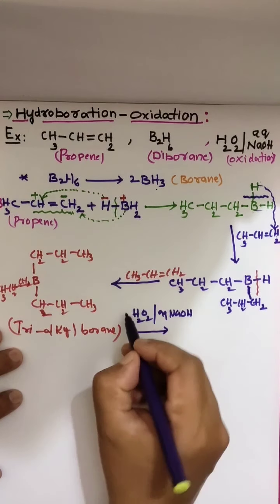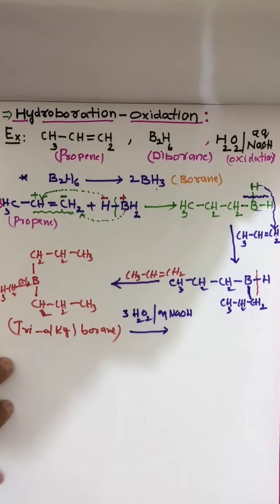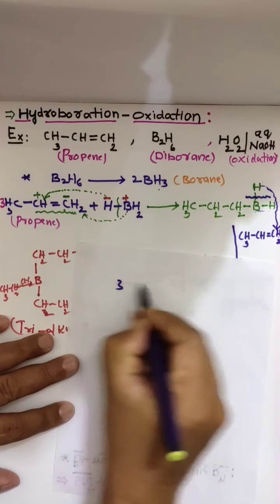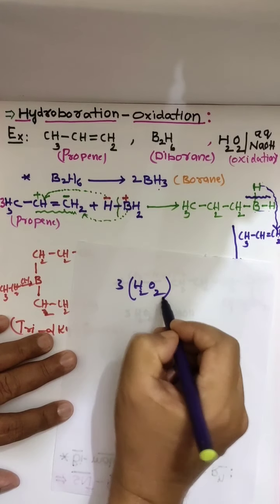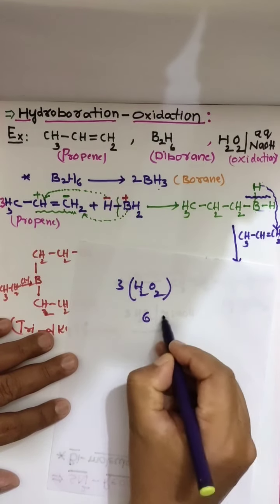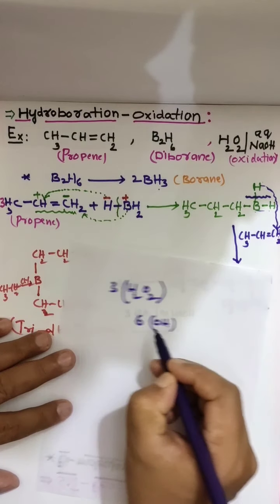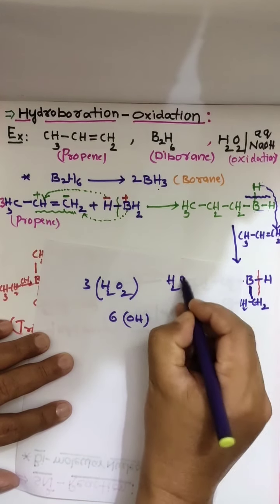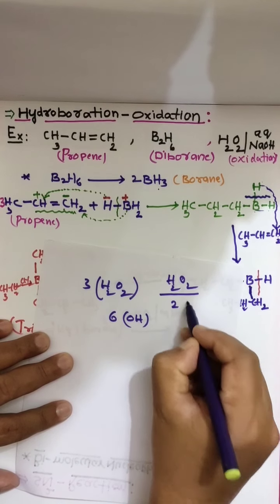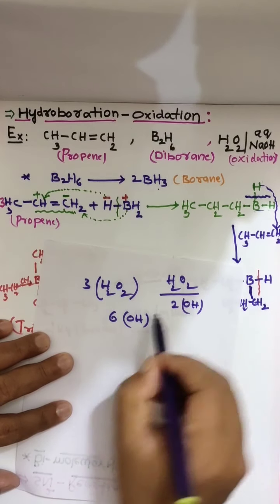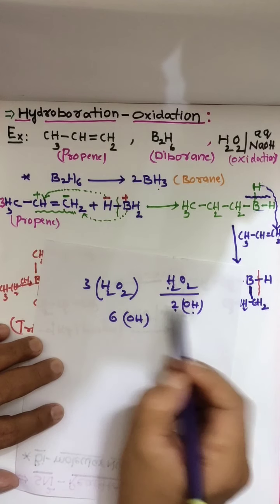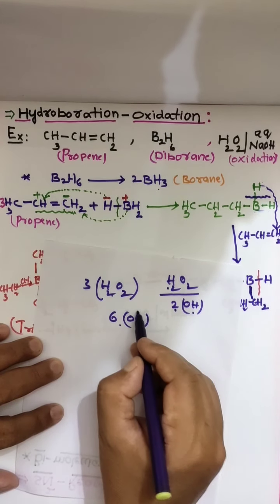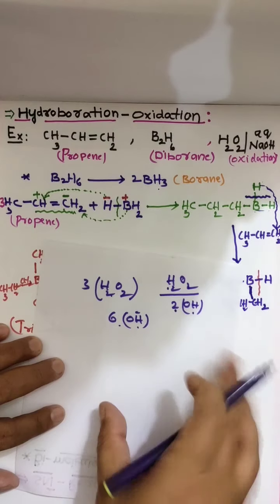Look here, we have to take 3 moles of H2O2, which is nothing but 6 OH groups. Remember, 1 H2O2 equals 2 OH groups. Am I right? 3 H2O2, 6 OH groups.